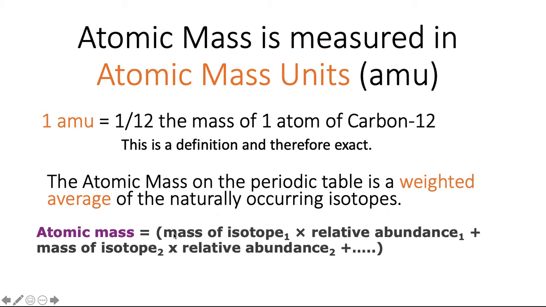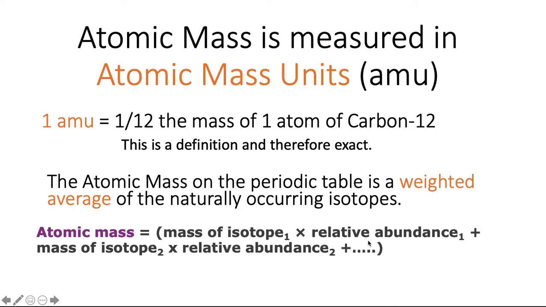We take the mass of its first isotope and multiply it by its relative abundance. How abundant is this particular isotope? This gives me the weighted contribution of that first isotope. And then I add the mass of the second isotope multiplied by how abundant it is. This gives me its contribution to the mass, plus etc., etc.